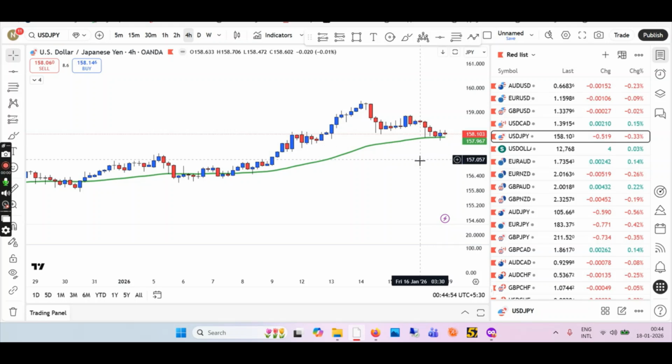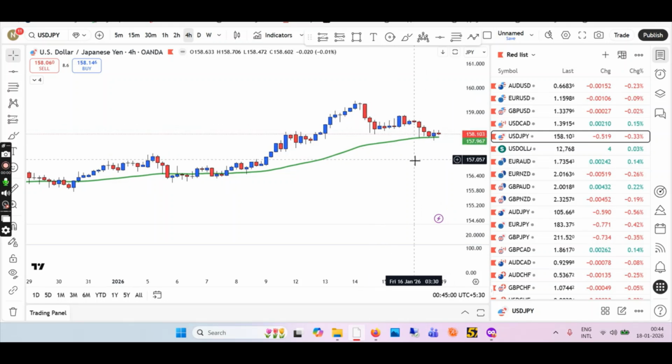In USDJPY, I think this is forming the head and shoulders. Okay, so my experience says we will touch this. We will touch this high. So what happens is it's trying to form the head and shoulders in the 4 hour. In this case it is a reversal, but what will happen is the price will go up and it will touch this, it will touch this, and then there will be a long rejection wick.